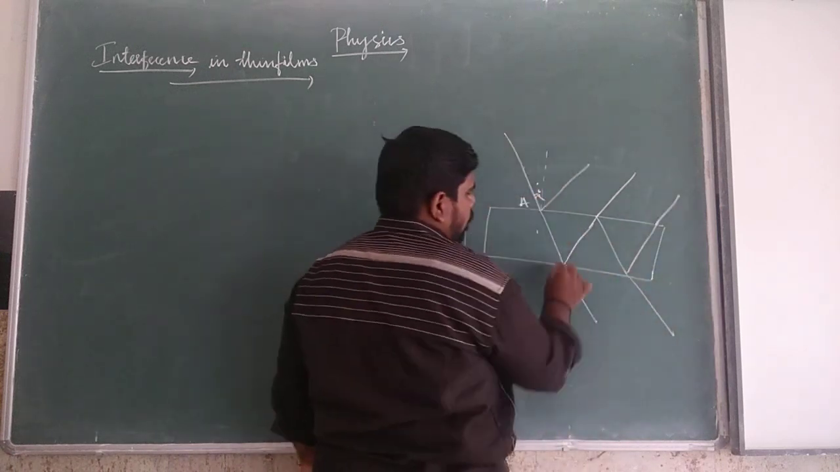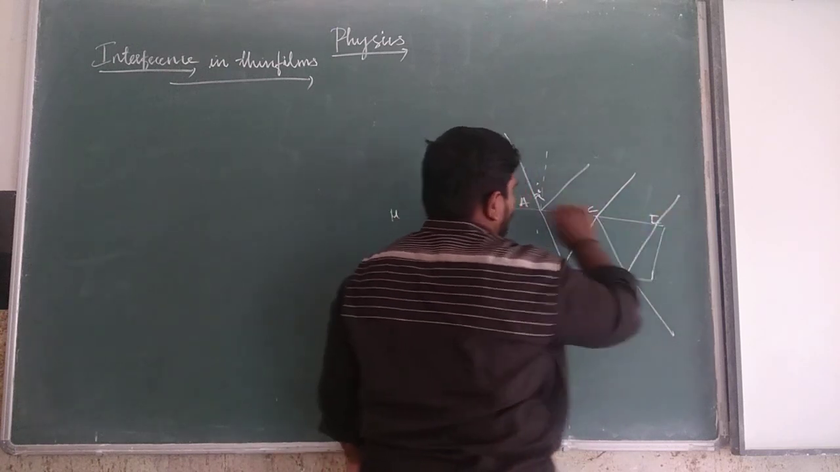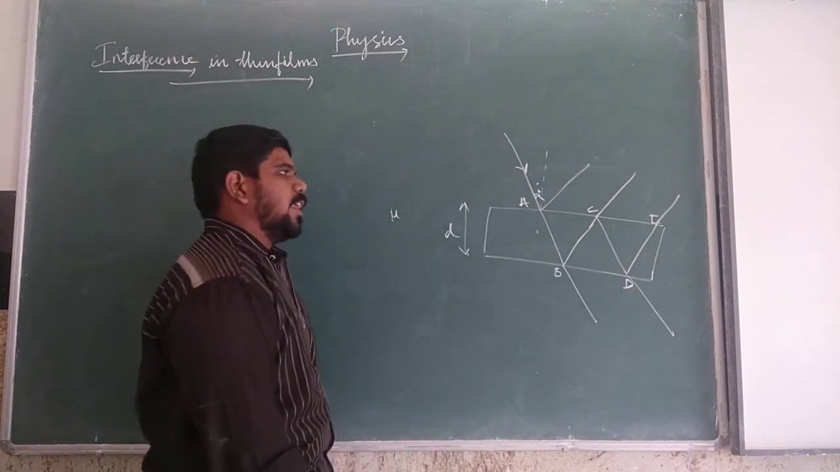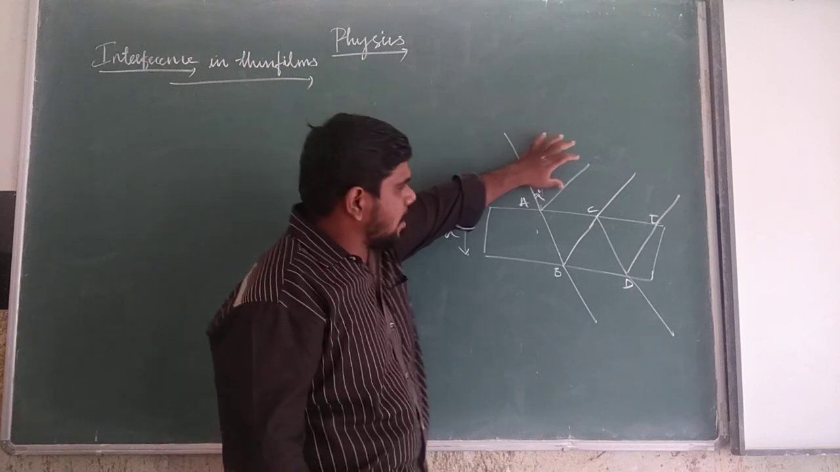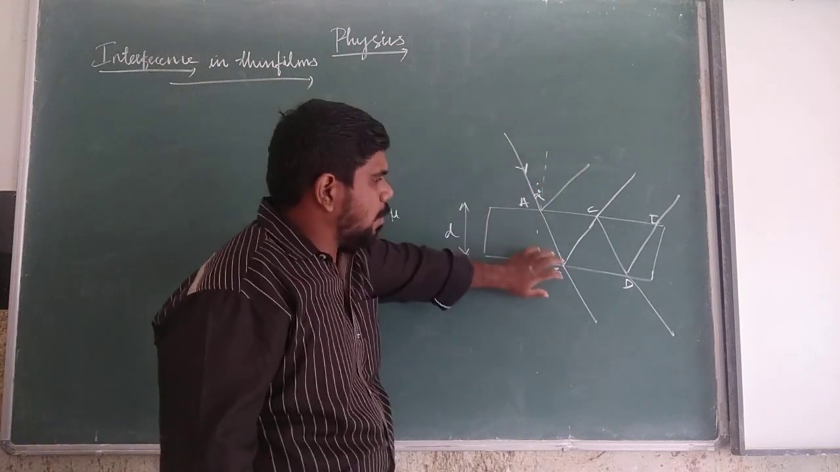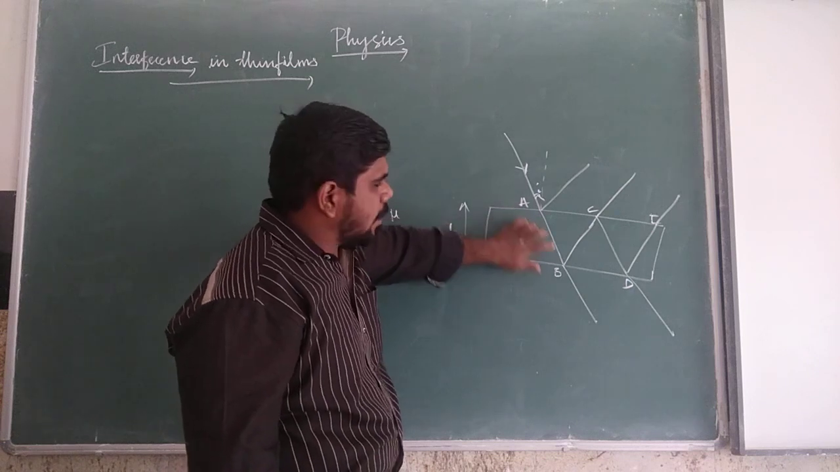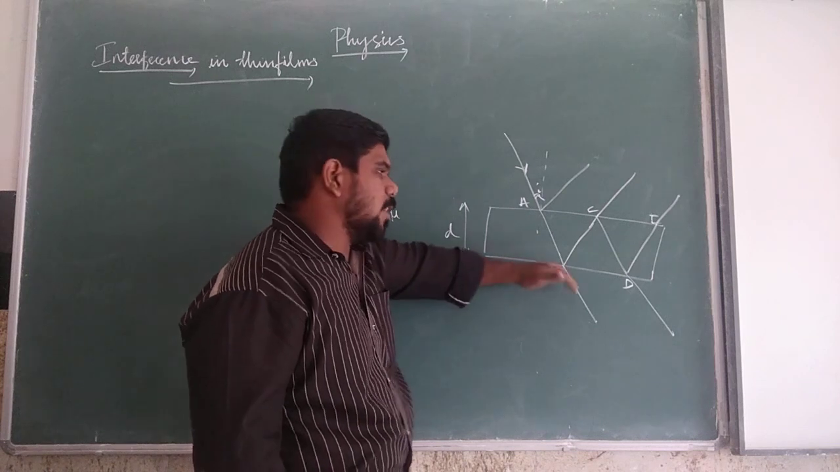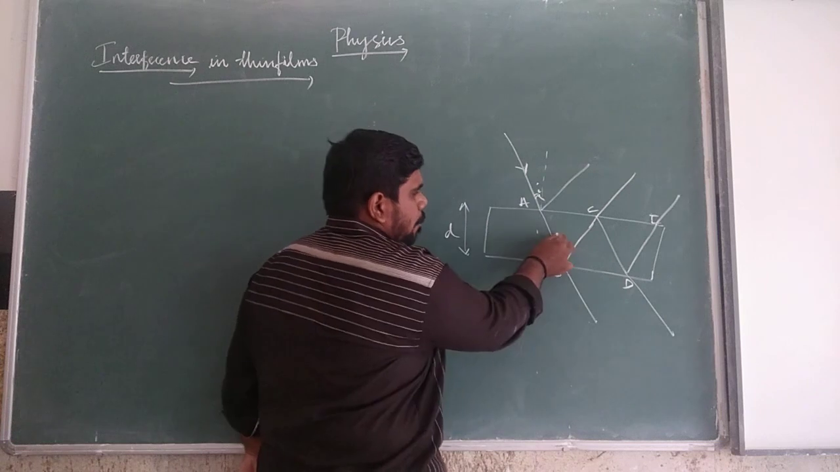So A, B, C, D. When a ray of light is incident on a thin film with the angle of incidence i, a part of the light will be reflected and a part of the light will be refracted. When the refracted light reaches the lower surface of the film, part of it will be reflected and part of it will be refracted.